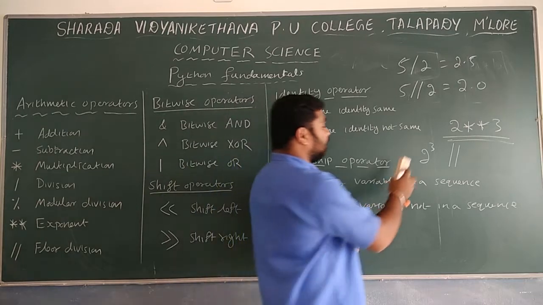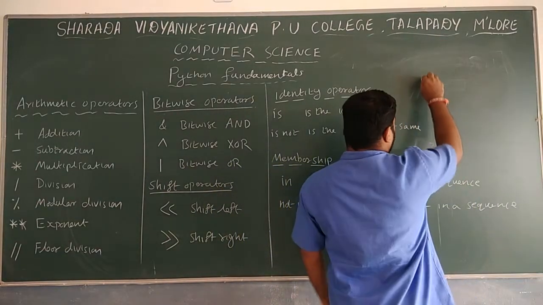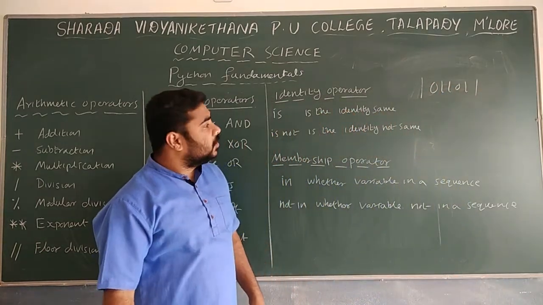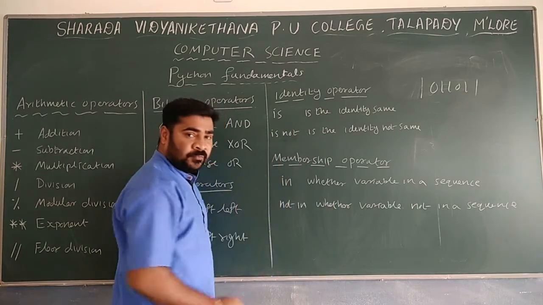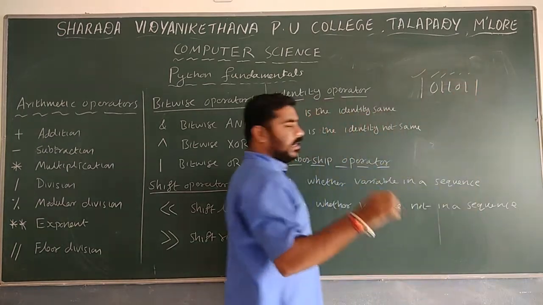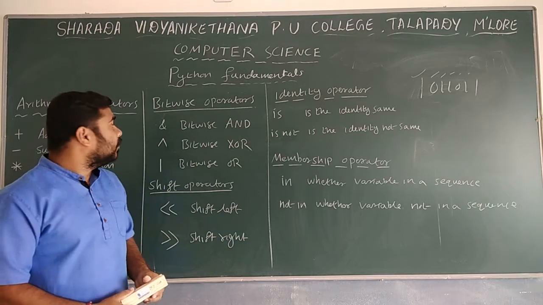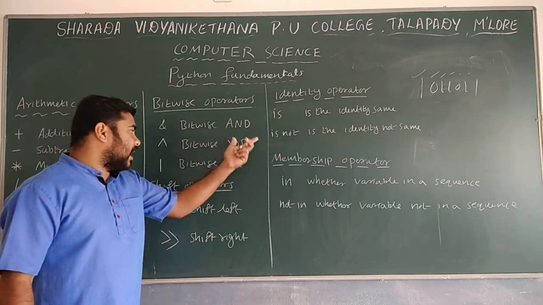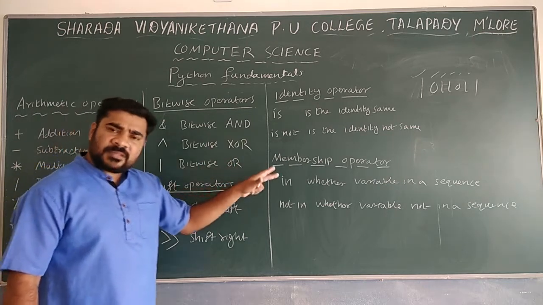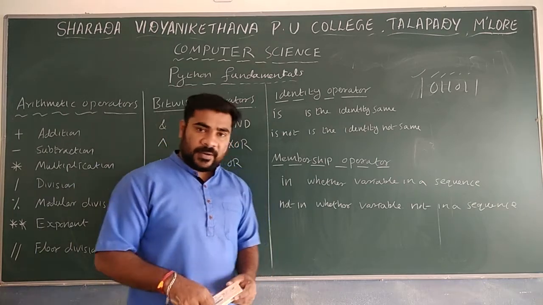For example, a number is taken, say 0 1 1 0 1. One number is there, and you don't know which number it is. If you have to perform an operation based on a particular bit, you take the first bit and perform the operation, then the second bit, and like that you take each bit. For that purpose, you make use of bitwise operators: bitwise AND, bitwise XOR, and bitwise OR. You perform operations on binary numbers bit by bit. That is known as bitwise operators.